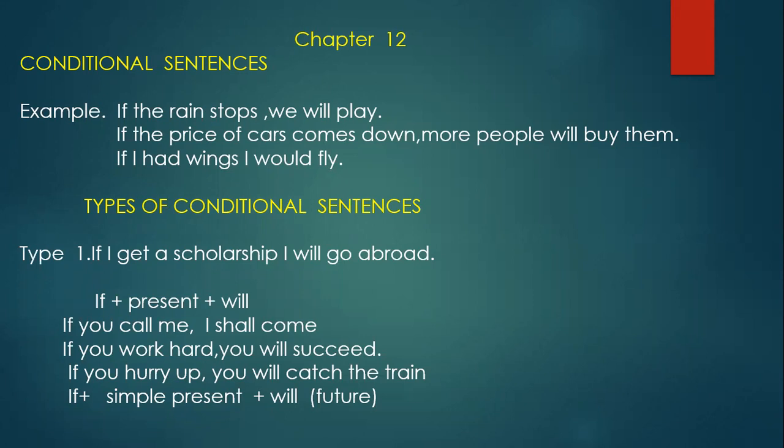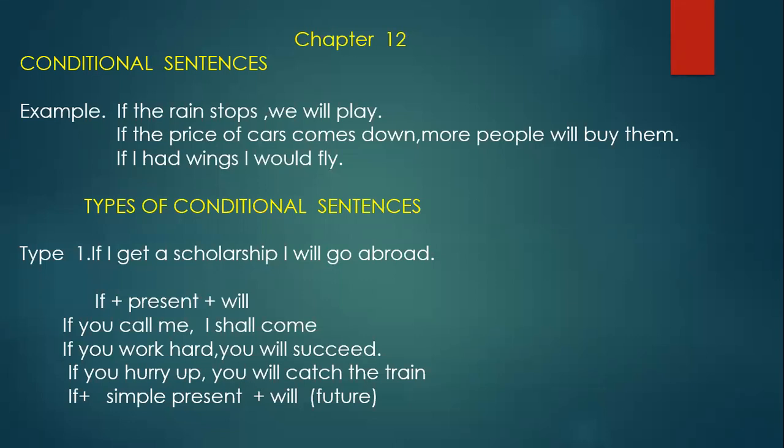Or if I were... Okay, so there are things that cannot happen or will not happen, so that can also be expressed by conditional sentences. Okay, so see, with if, the if clause, that is the conditional clause.